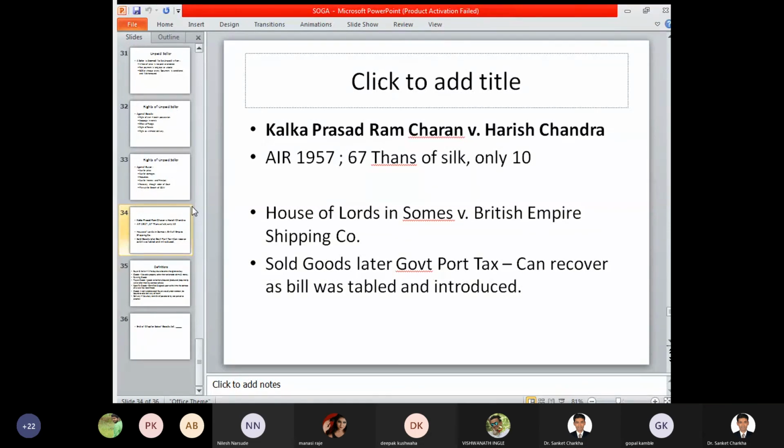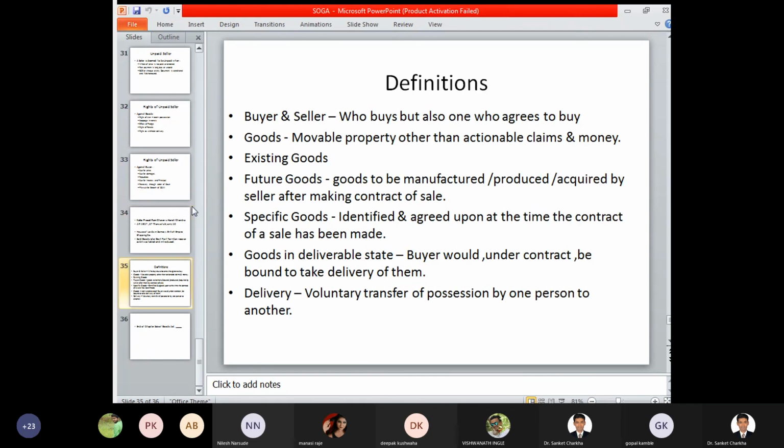House of Lords in Soames, a British Empire shipping company, sold goods to a government port. Now this is a particular case study with respect to the taxation perspective. You can refer to a bill which was tabled and again reintroduced in this particular parliament. So you can go and refer to these two case studies, which are of a comprehensive nature, for the unpaid seller.